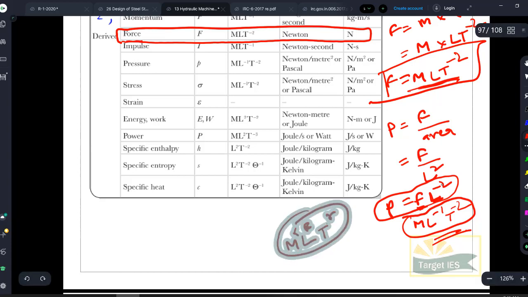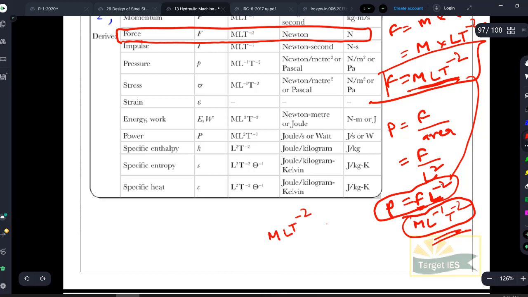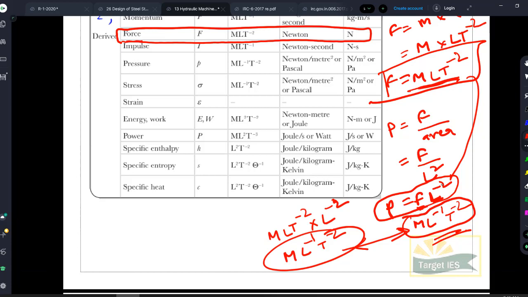You can cross check. Force is nothing but m l t to the power of minus 2, into L to the power of minus 2. So what you will be getting is m l to the power of minus 1 t to the power of minus 2. Check and compare, it is one and the same, right? It is giving you the dimension of pressure only. So we should be very clear here. We can write the dimensions of a derived quantity in which we use force very often in terms of force itself.